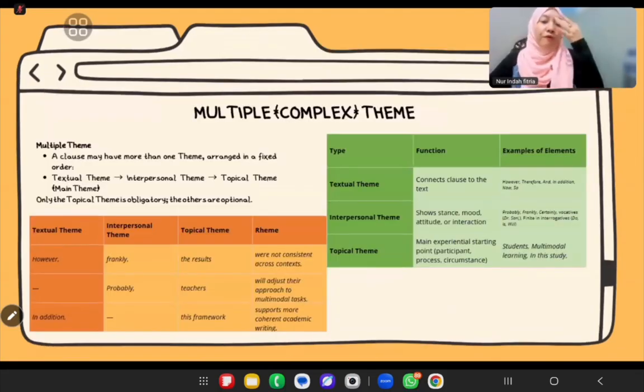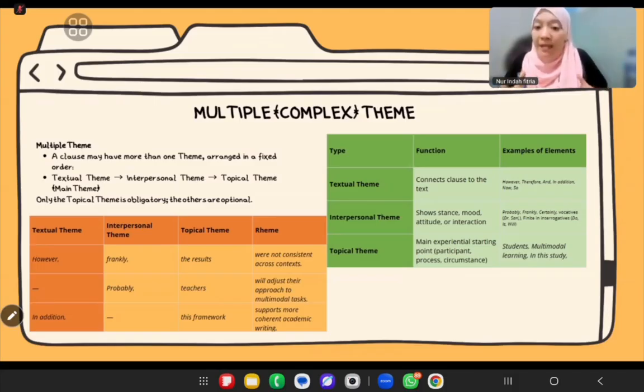Now we move to multiple, or sometimes we call it complex theme. Basically, this happens when one clause has more than one theme, and it has a fixed order. And this is important: the textual theme, interpersonal theme, and then topical theme.